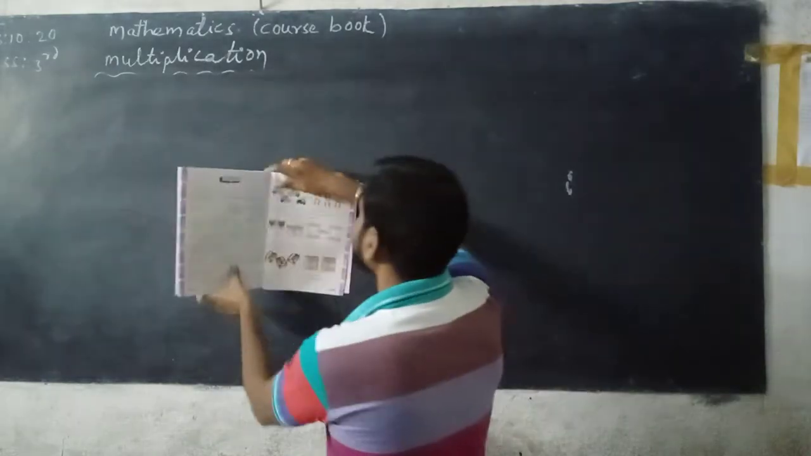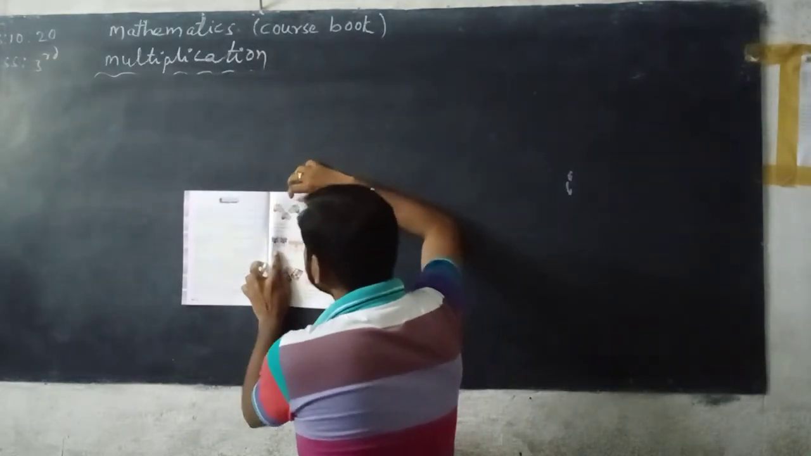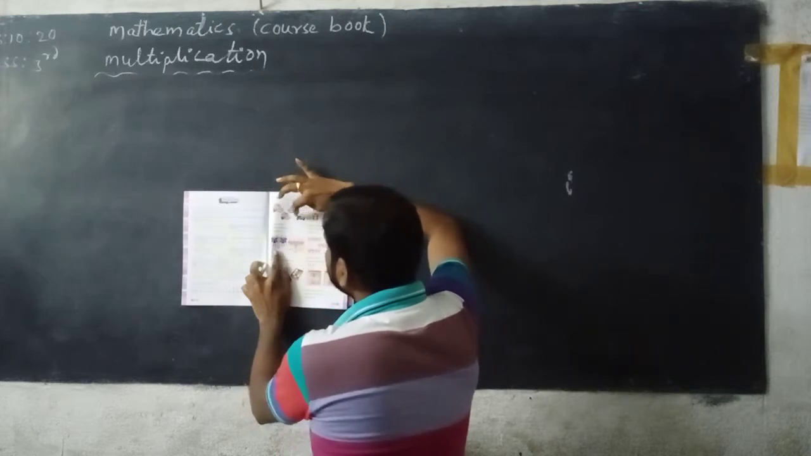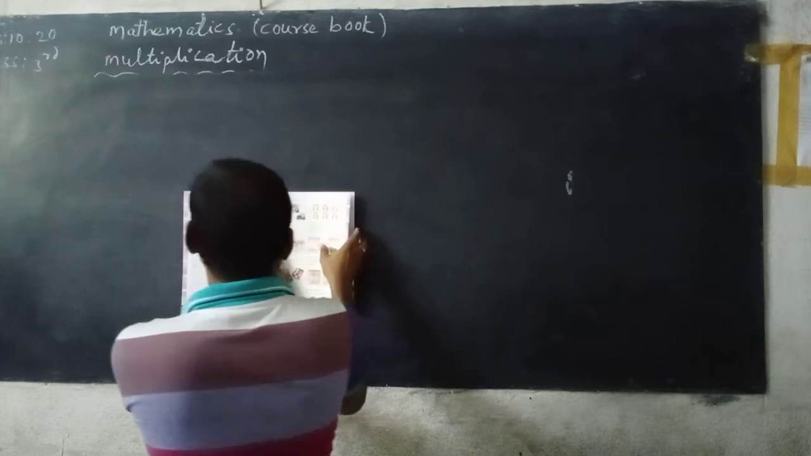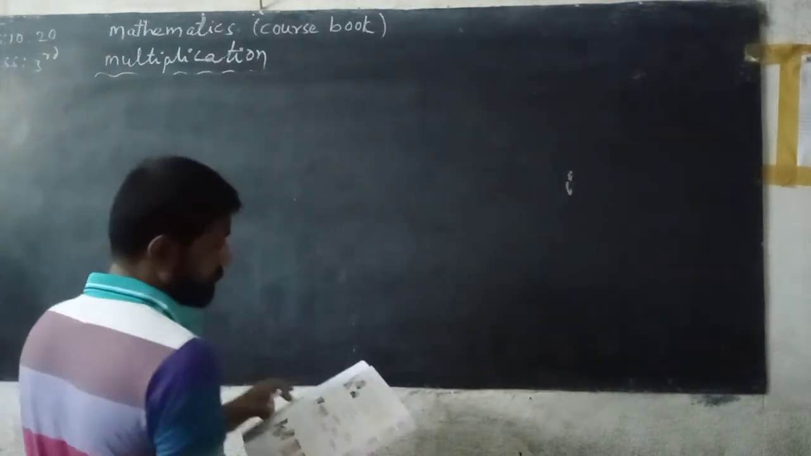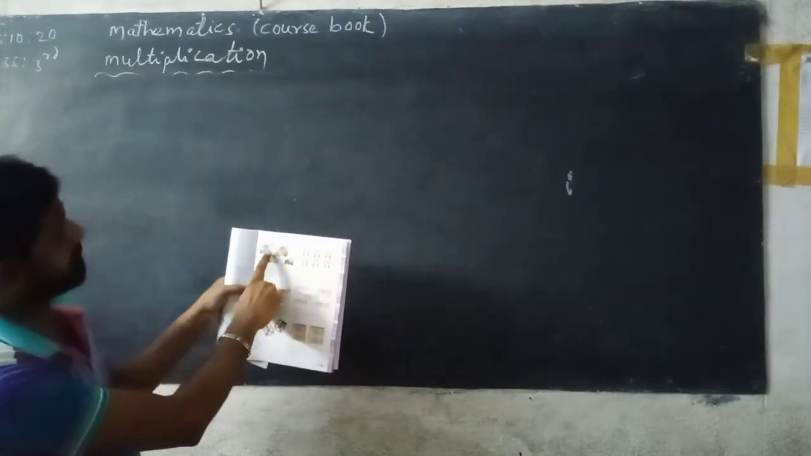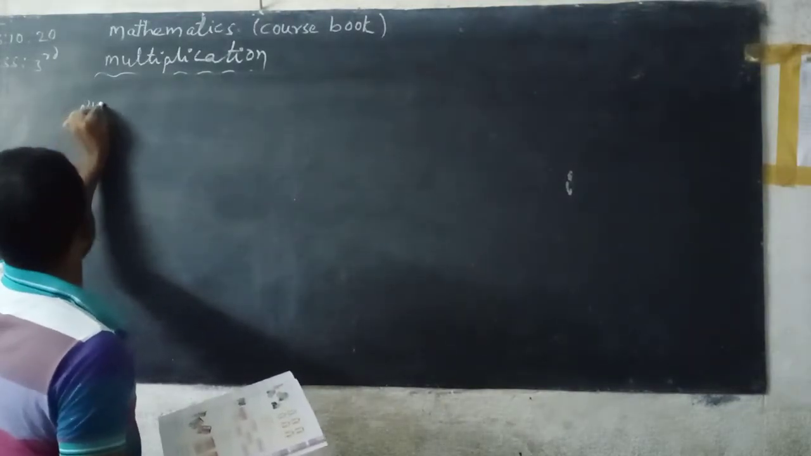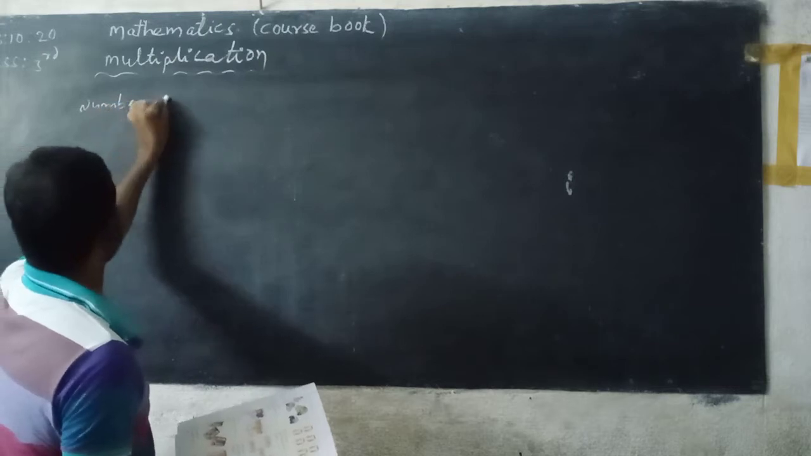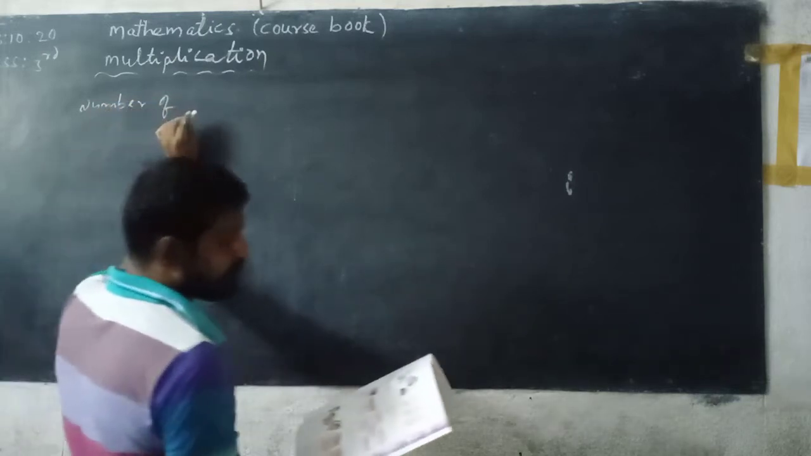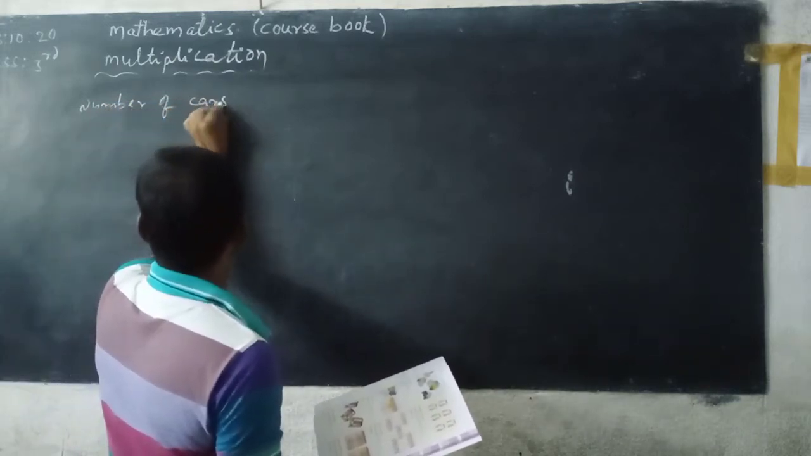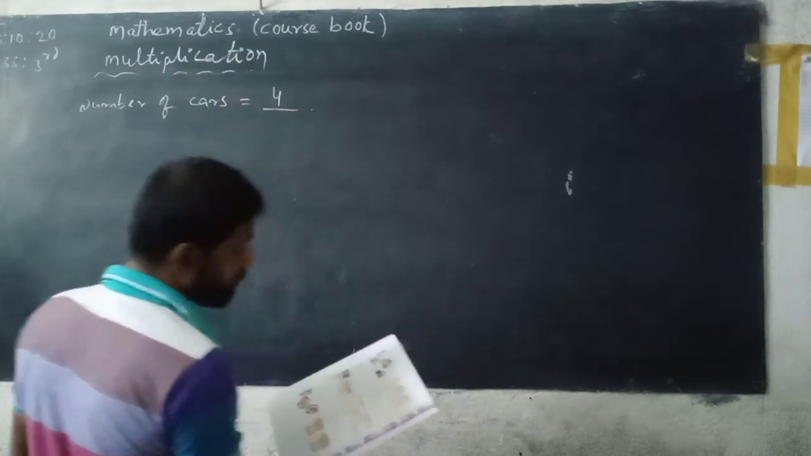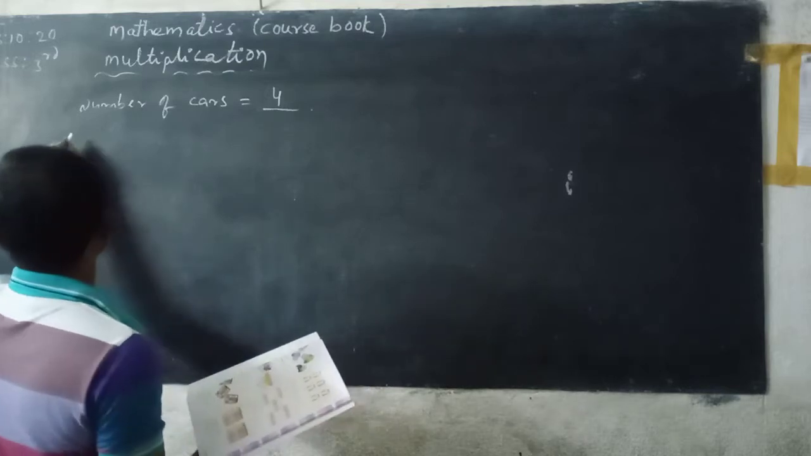See here. Answer the following questions. How many cars are there in the given figure? 1, 2, 3, 4. Number of cars is equal to 4. Next, number of wheels per car.